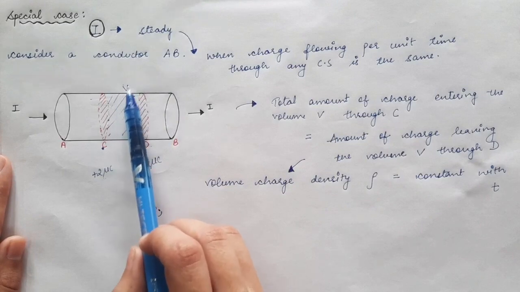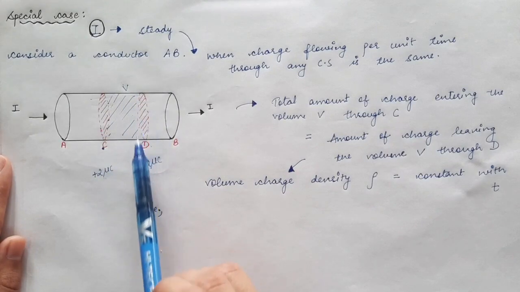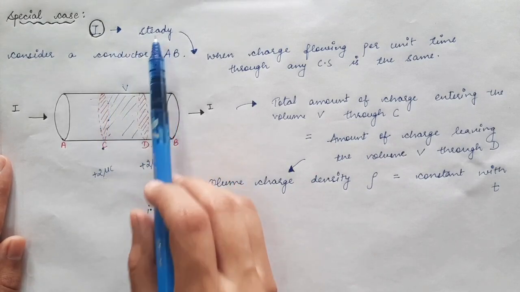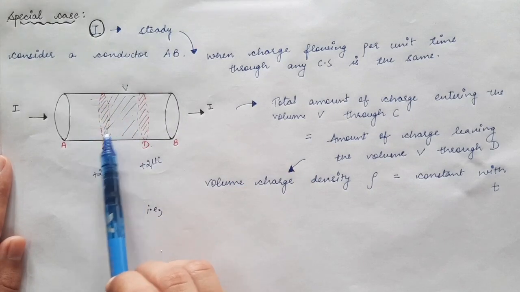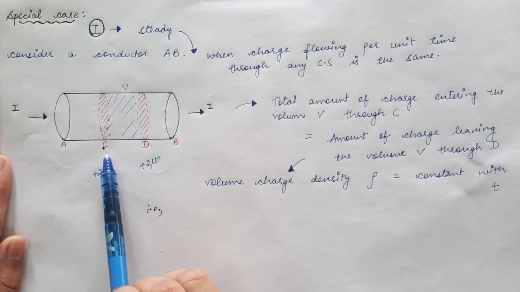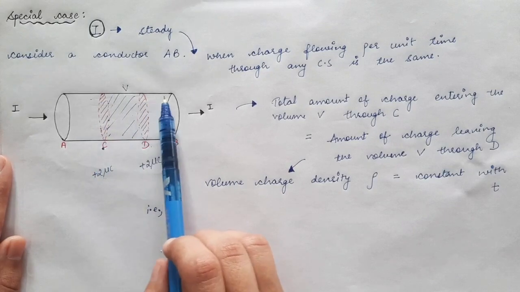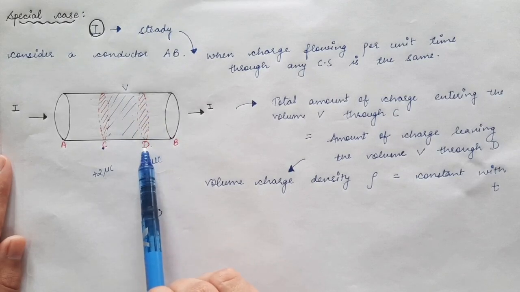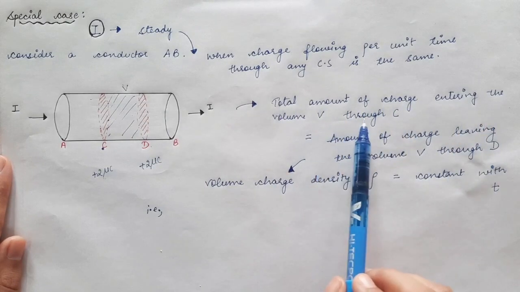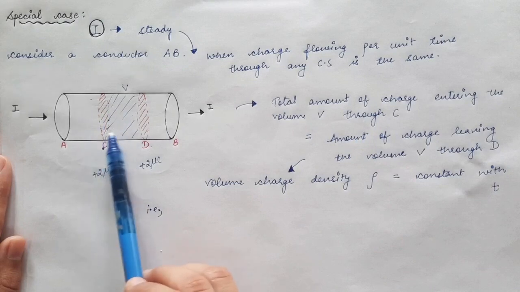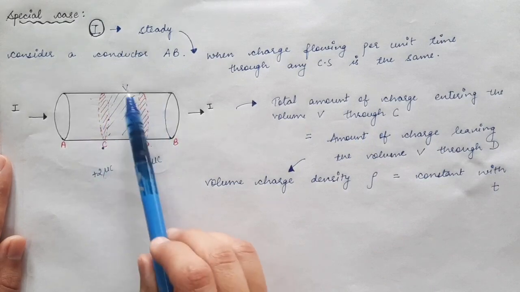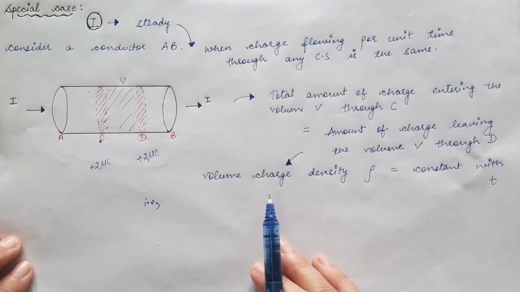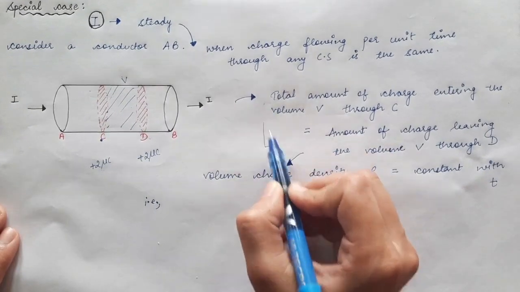Here I have supposed V is the volume enclosed by this surface C and this surface D. Now if the current is steady, the amount of charge entering the volume V through this cross section C is the same amount of charge leaving the volume V through this cross section D. So the total amount of charge entering the volume V through C is equal to the amount of charge leaving the volume V through D. In that case we say that current is steady, and this we are talking about in unit time.